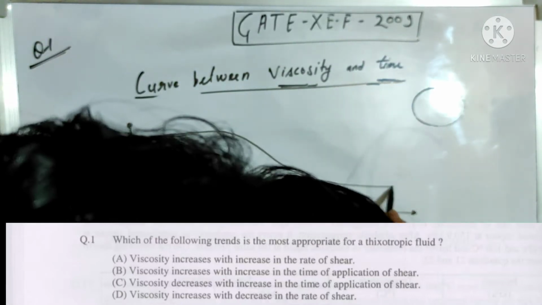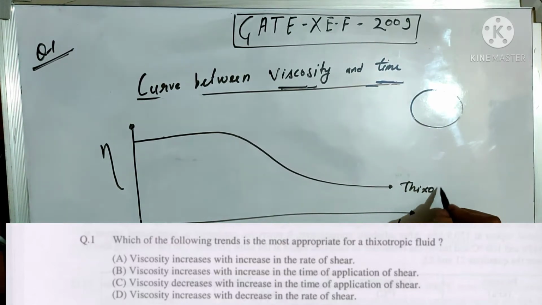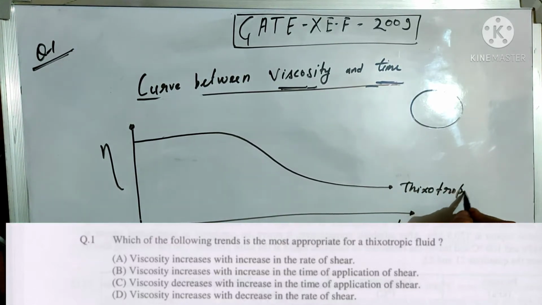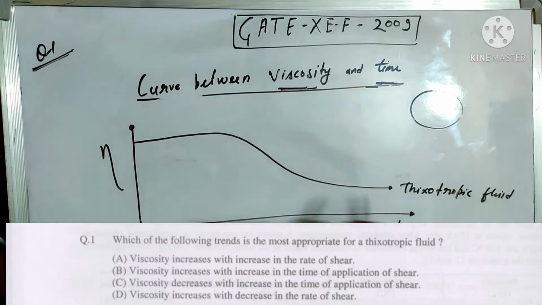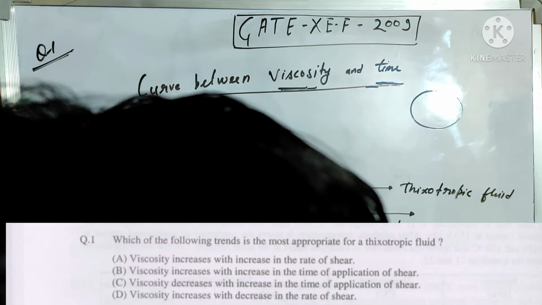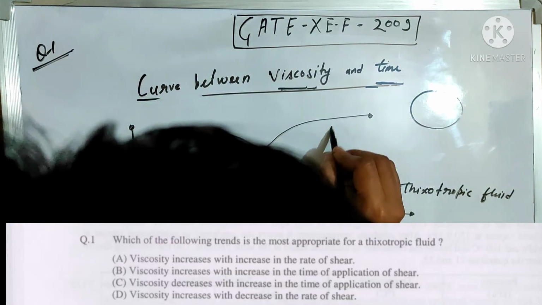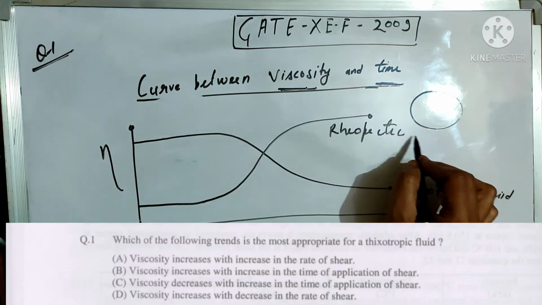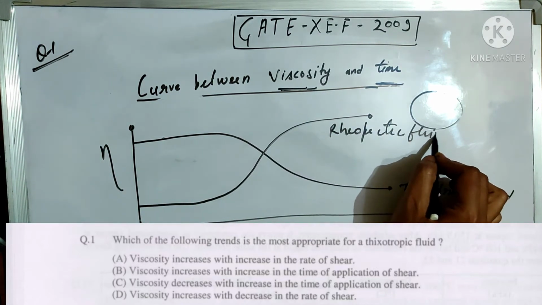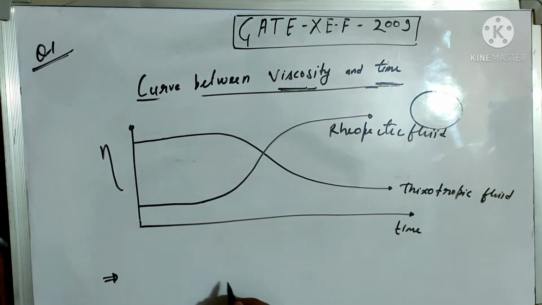This is the curve for the thixotropic fluid, and this is the curve for rheopectic fluid. By analyzing the graph, we can see that